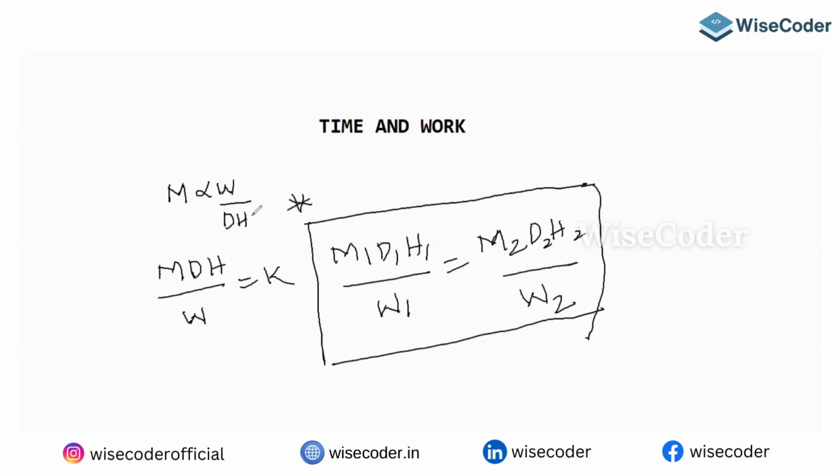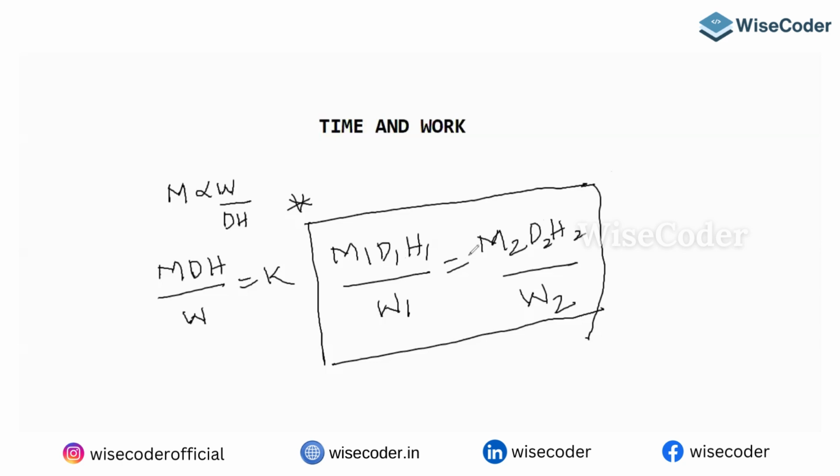You can say if M1 men can do W1 work in D1 days, working H1 hours per day, and M2 men can do W2 work in D2 days, working H2 hours, whereas all the men work at the same rate, then this is going to be your formula.